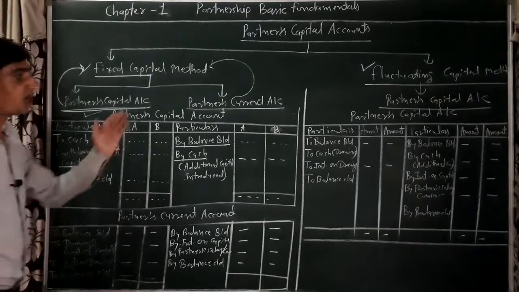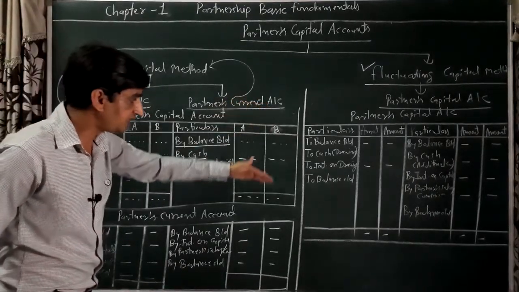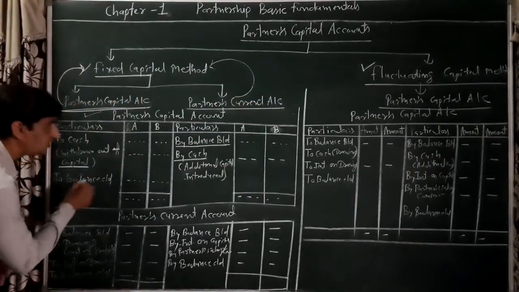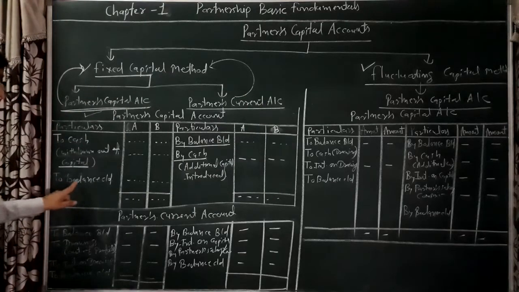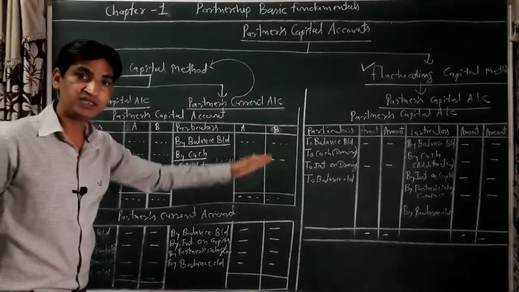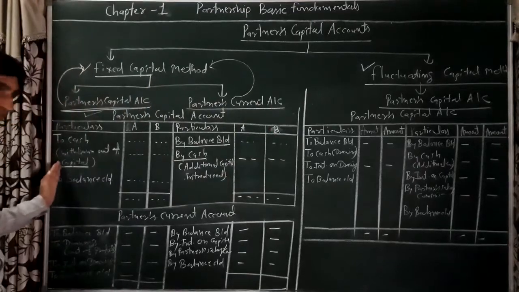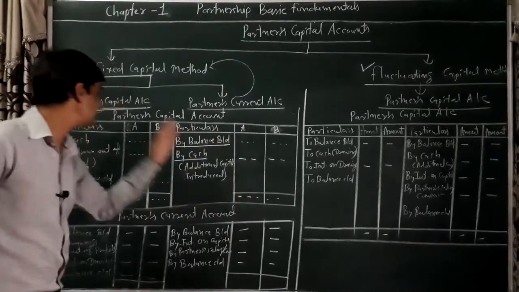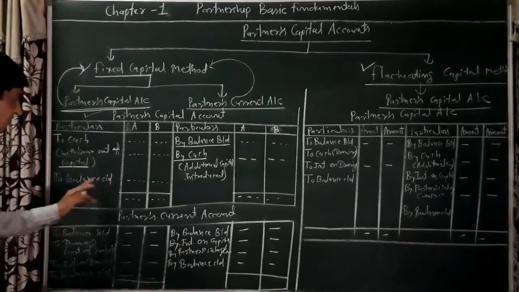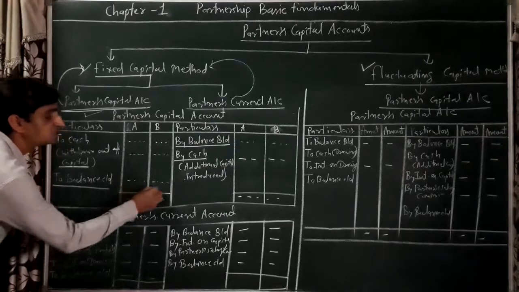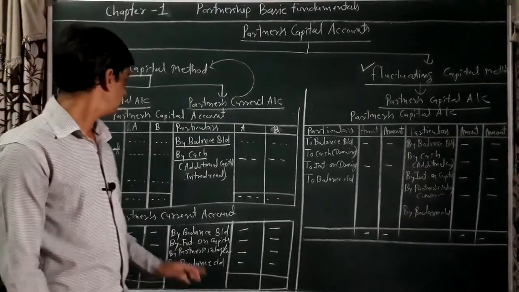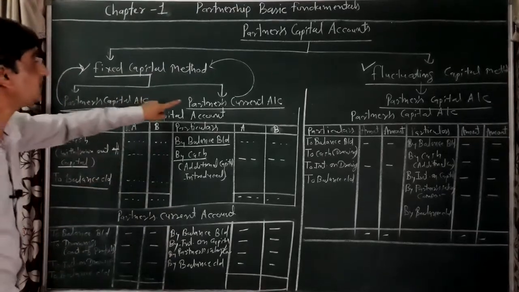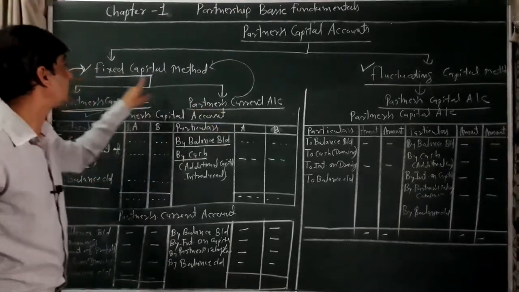No problem. After that, where the credit balance is greater than the debit balance, the difference will be the closing balance of the partners' capital, 'To balance c/d'. The credit balance of A is greater than the debit balance of A, so the balancing figure will be 'To balance c/d'. That is called the closing balance. I hope you understood this concept properly. Now the second account, the partners' current account under fixed capital.